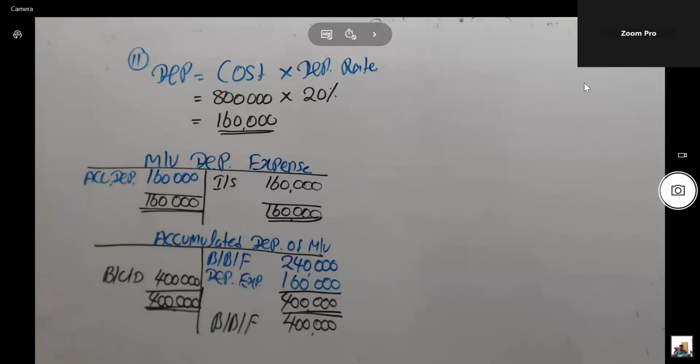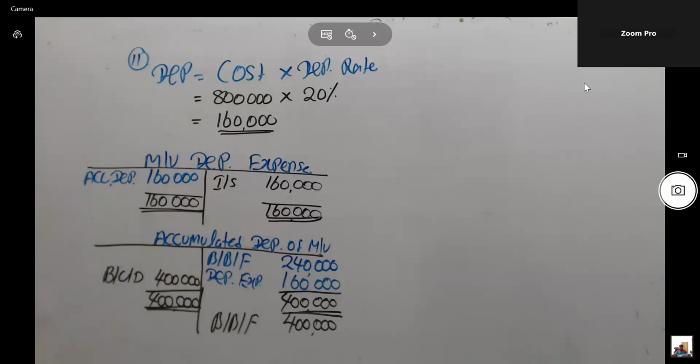Think, the depreciation method is decided by the business based on future economic benefits. The business decides the depreciation method based on future economic benefits. That means, if the future economic benefit is received equally, we have to use the straight line basis. If more benefit is received at the beginning and then it decreases, we have to use the reducing balance method. Think how to calculate the annual depreciation also.